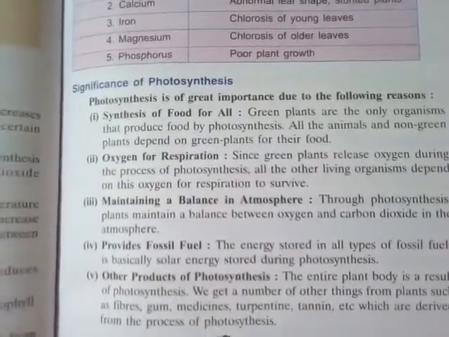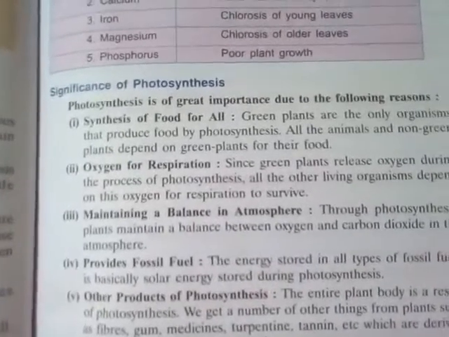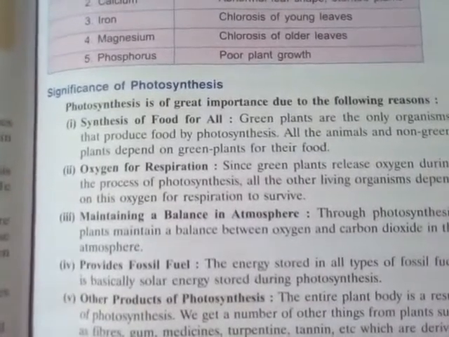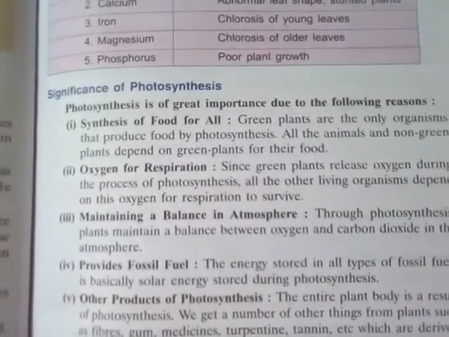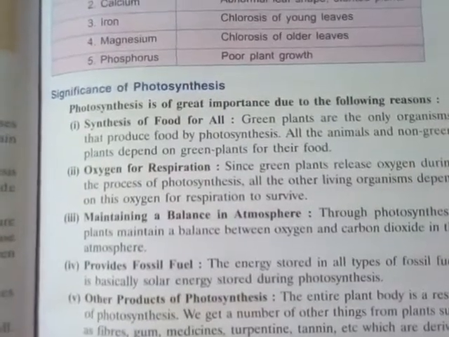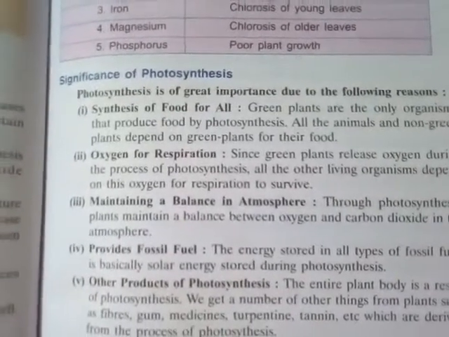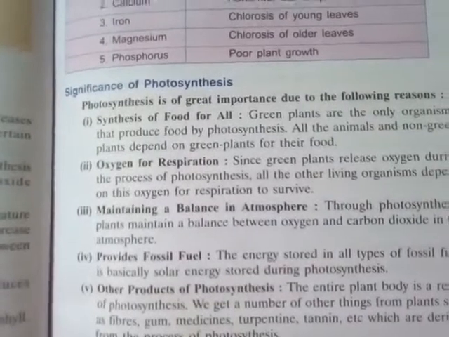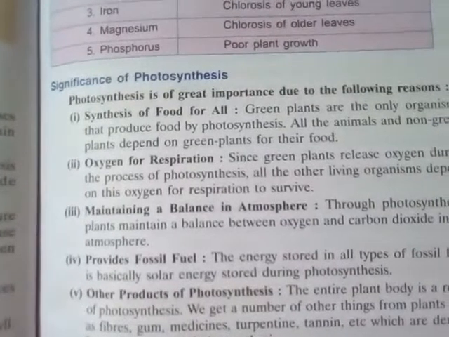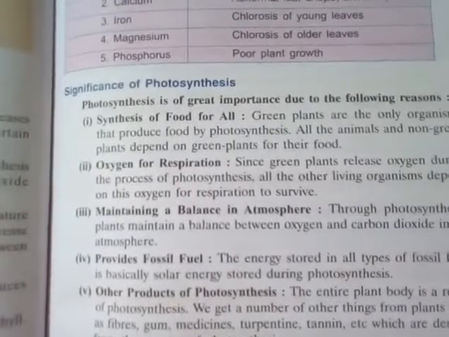Number one, the synthesis of food for all. Everybody knows that. Basically, green plants are the only organisms that produce food by photosynthesis. That's why they are called autotrophs. But animals and non-green plants depend on the green plant. That's why they are called heterotrophs. So the first significance is the synthesis of food for all, that means animals as well as green plants.